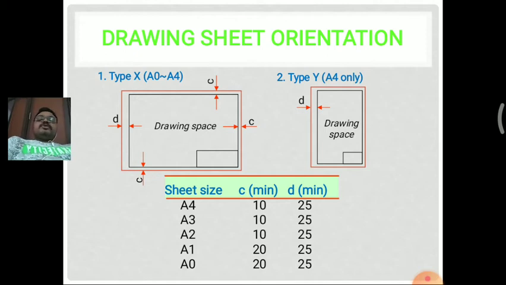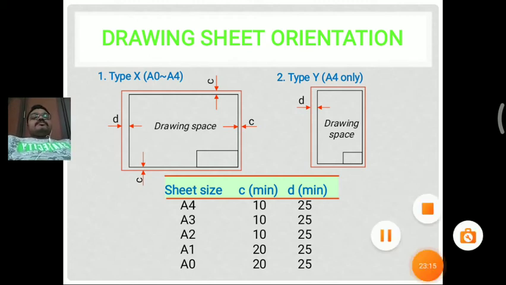When we specify the border lines, the sheet can be clearly identified as a good sheet, with proper alignment of border lines. So these are the different types of orientations which can be drawn in the drawing sheet.